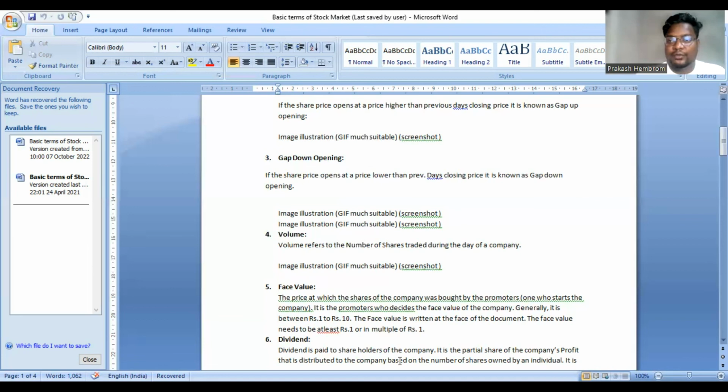What in all we learned today? We learned about pre-open market, gap up opening, gap down opening, volume, face value, and dividend.